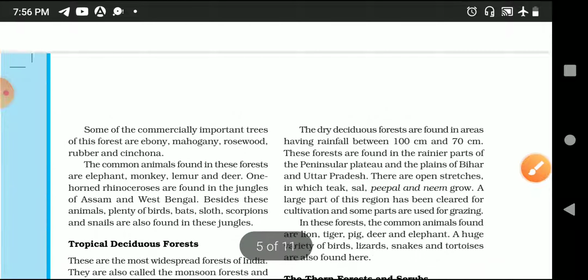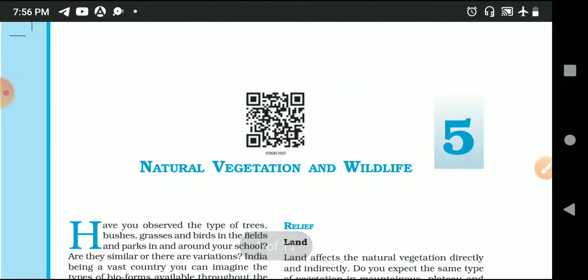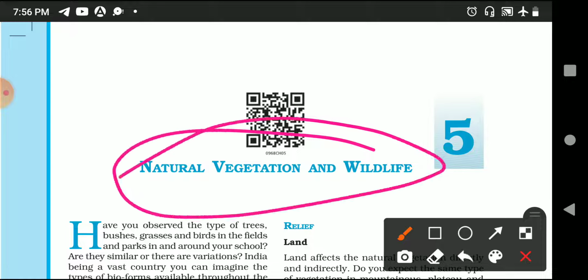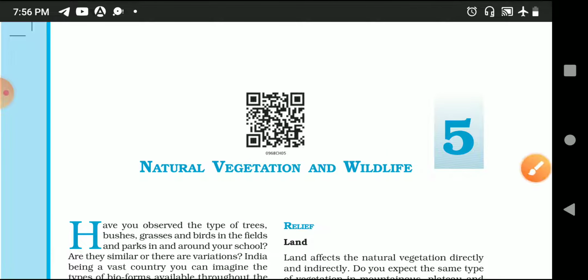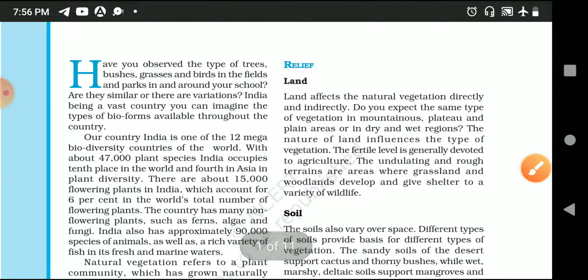Things which are very important, I am just giving you the reference once again, so that you will revise your chapter thoroughly. So we have discussed the natural vegetation. Without the interference of human body or human aid, the plant vegetation that grows is known as natural vegetation. And in this natural vegetation, when the wildlife grow, they have the connection, which we understand as the ecosystem.